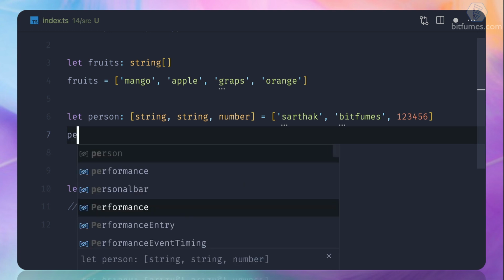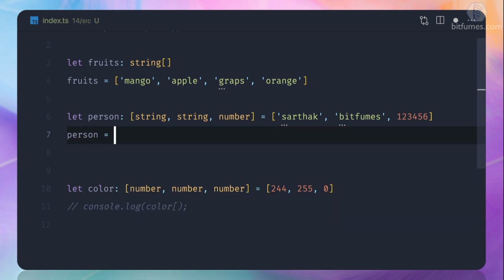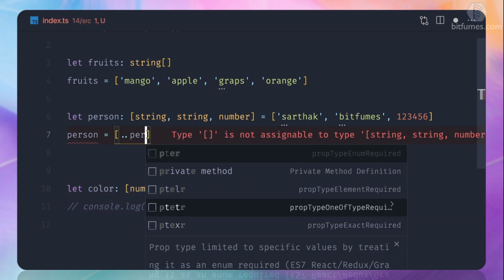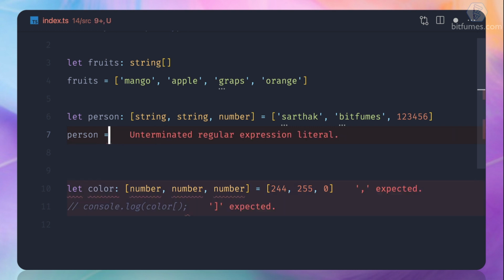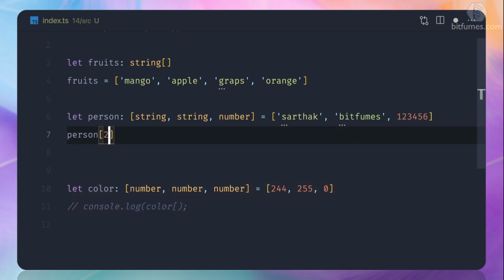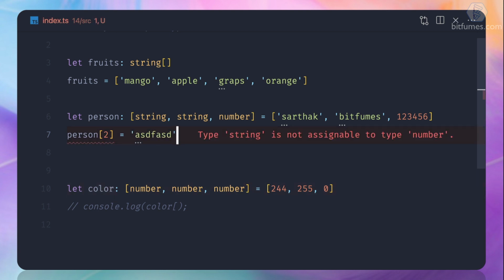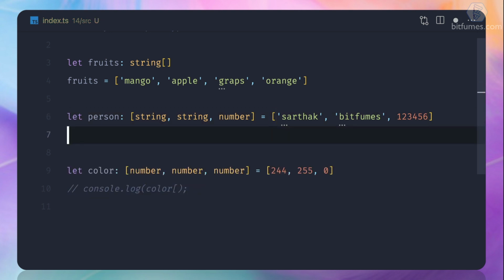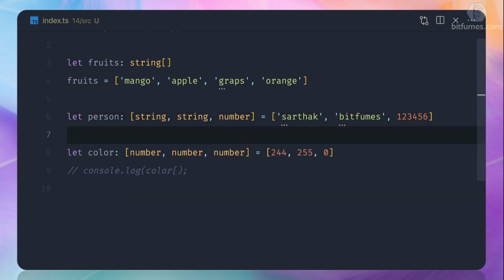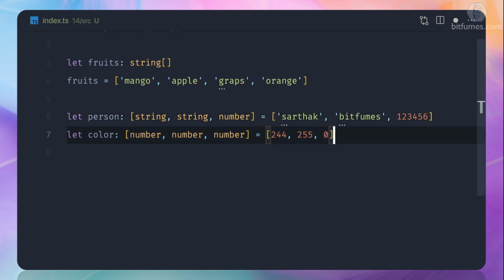This means if I say person and spread person, and maybe I set the second one to be a string, at that point you can see TypeScript complaining that, hey, the second element, which is the 3rd one in the sequence, is a number, not a string. You're trying to add a string to the number field. So this is the power of a tuple over an array.